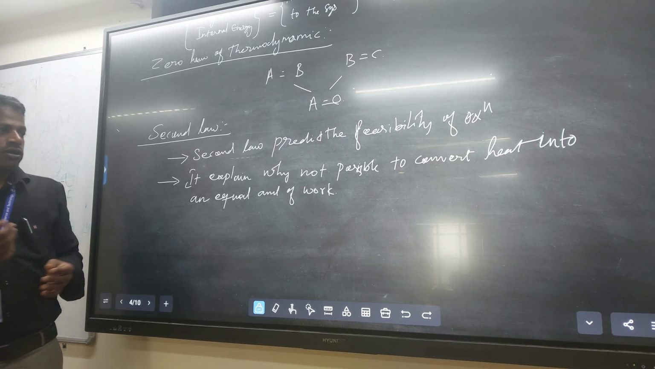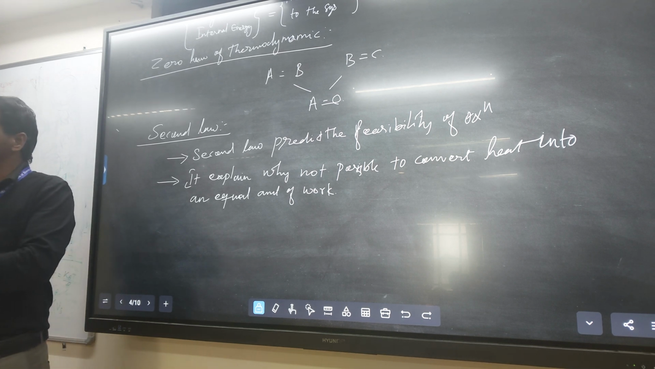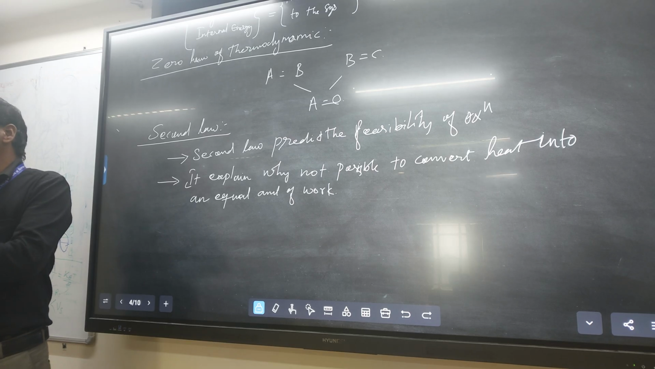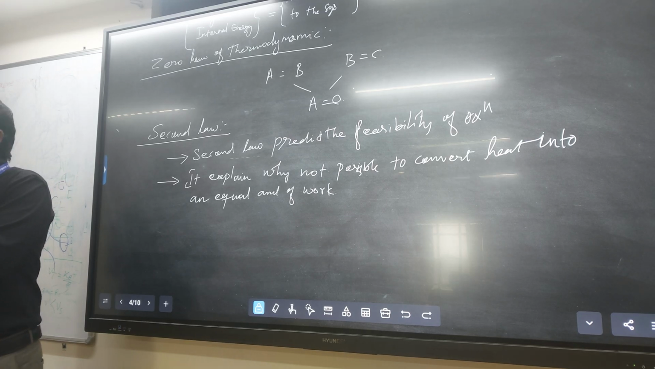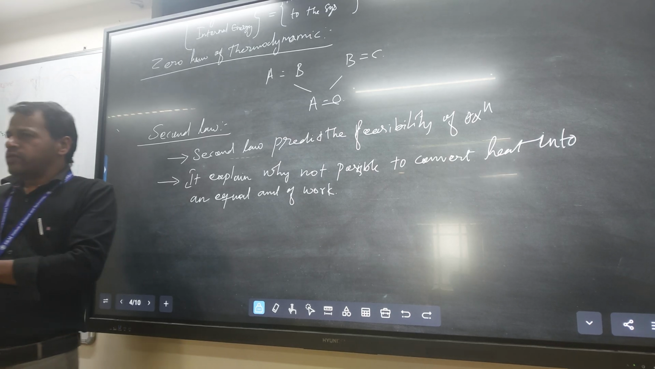That's what 100 kilojoule per mole you supply to the system means: your system gives only 60% useful work. Okay.